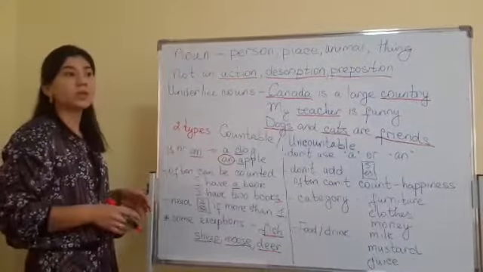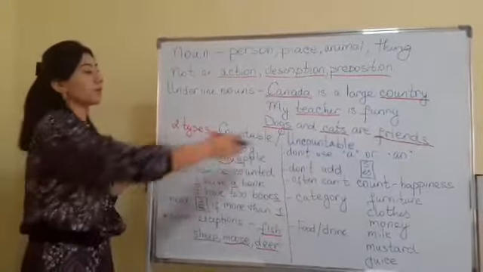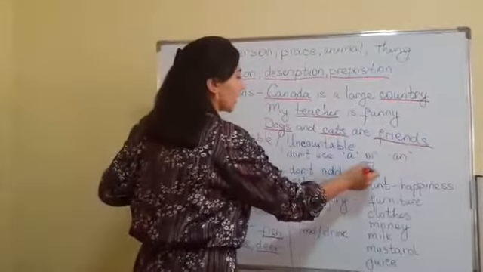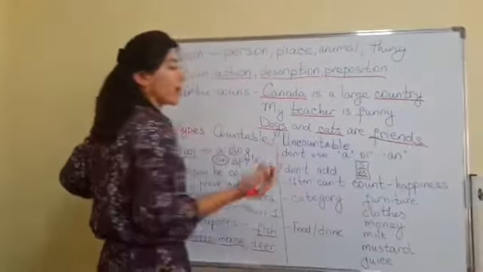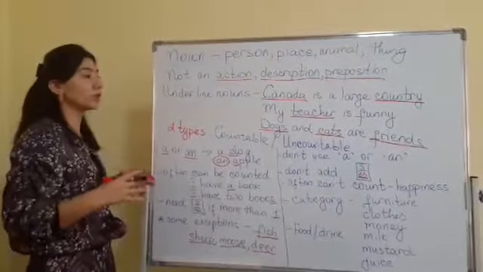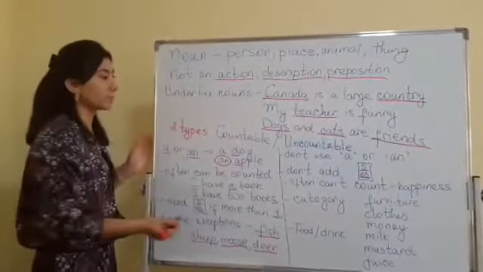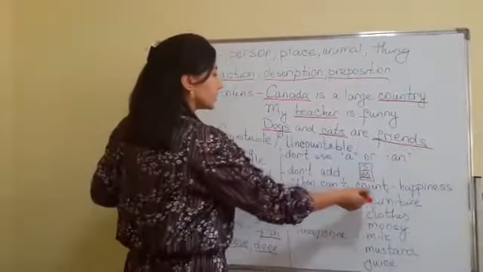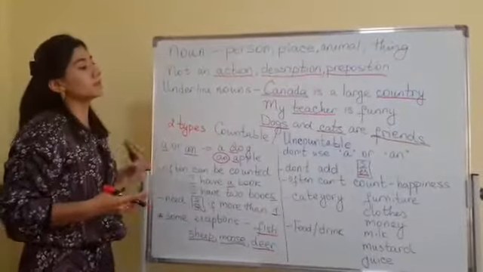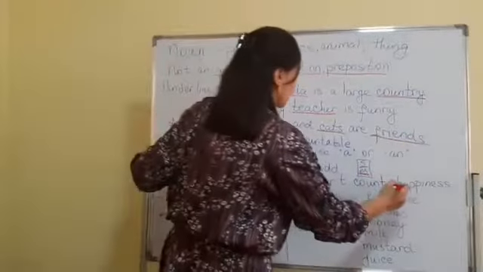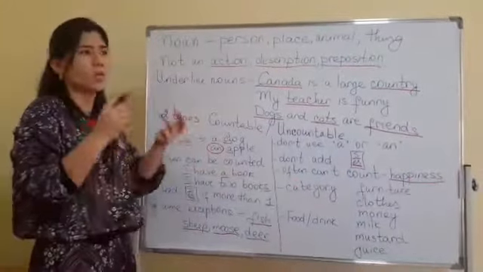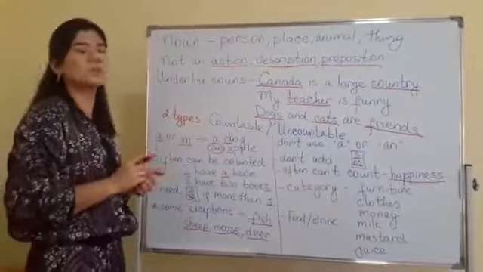We cannot put numbers before uncountable nouns. We don't add s or es. For example, can you count happiness? Can we say I have one happiness, or two happiness, or three?